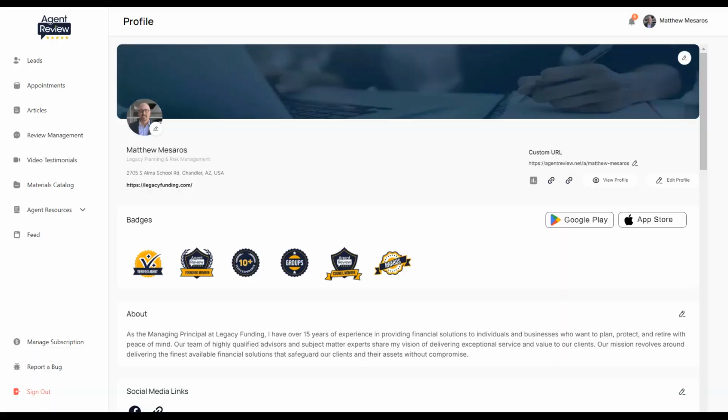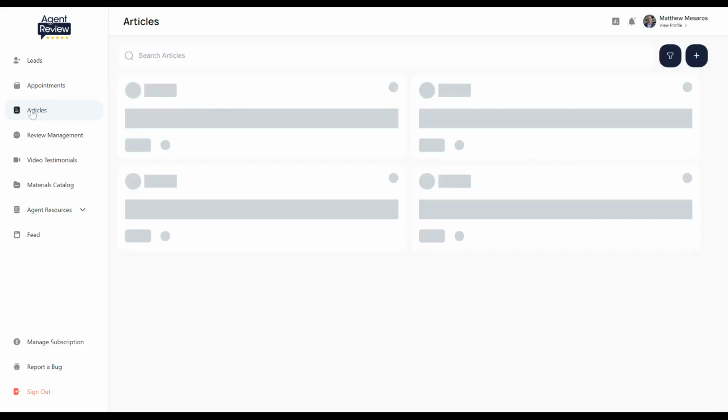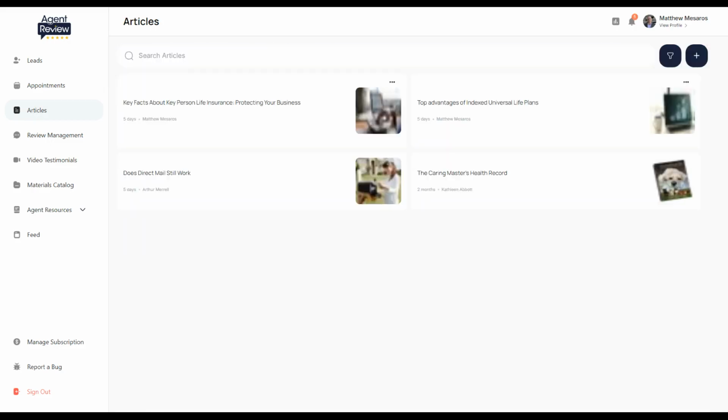Writing and sharing your expertise online can be a powerful tool to connect with clients, increase your search engine optimization, and showcase your knowledge. With the article feature in your agent portal, you can easily create and post articles that reflect your insights and experiences. Here's a quick guide to using this feature effectively.